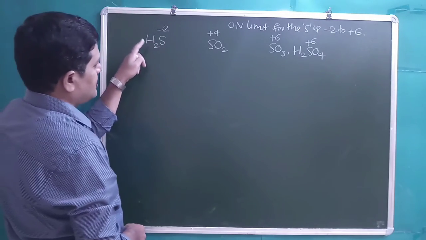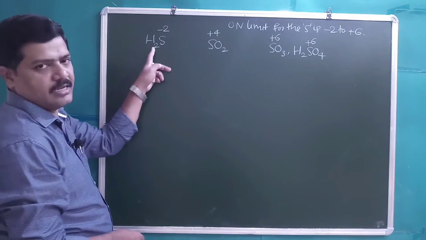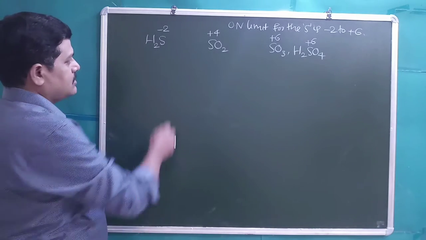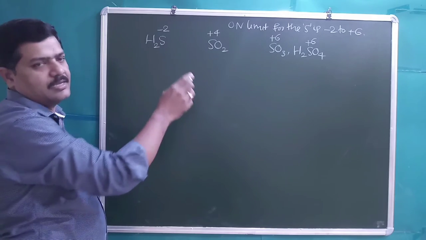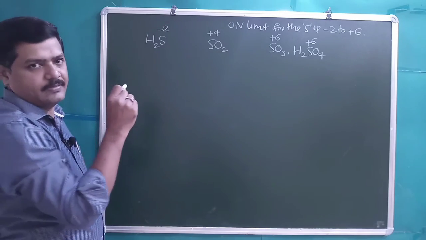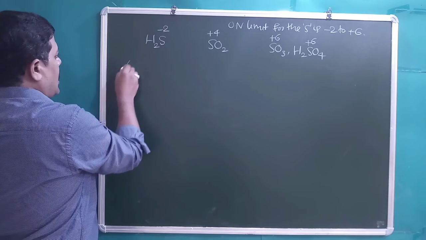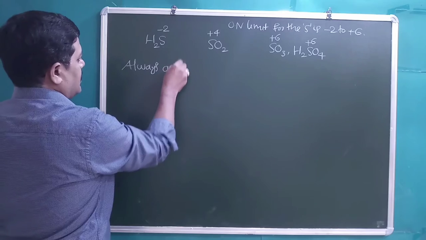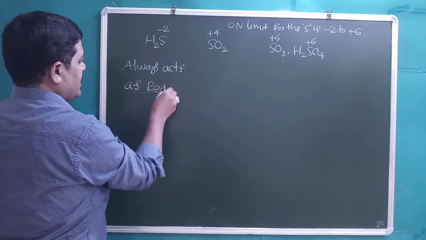So this H2S can always act as a reducing agent. It never acts as an oxidizing agent because it has only one chance, to increase its oxidation state, right? So H2S always acts as a reducing agent,